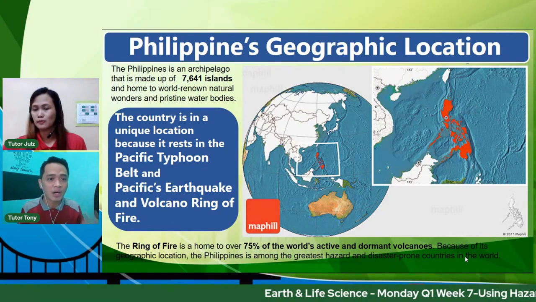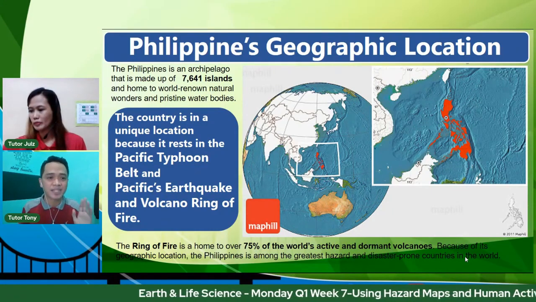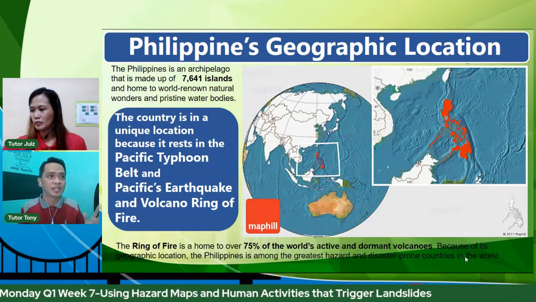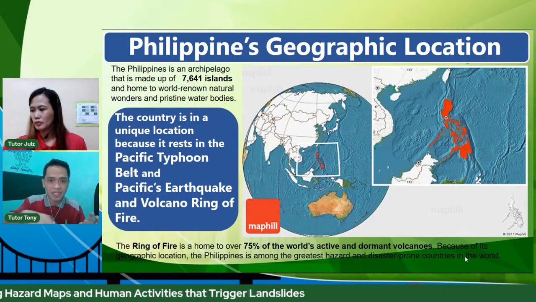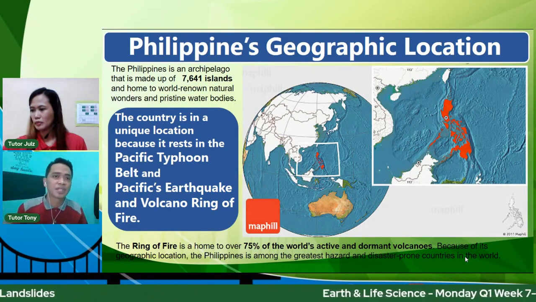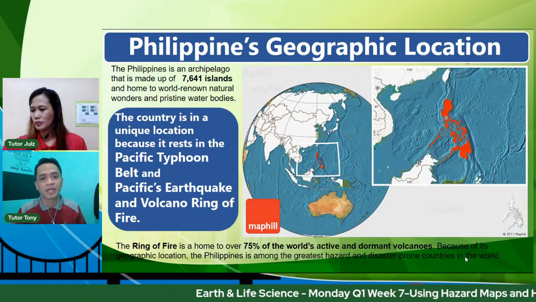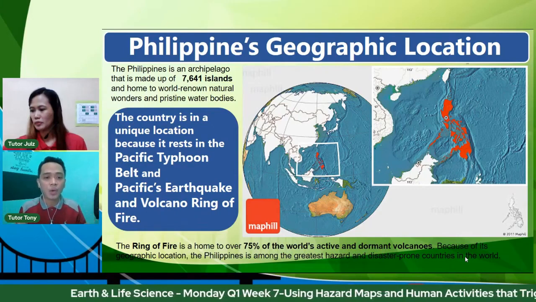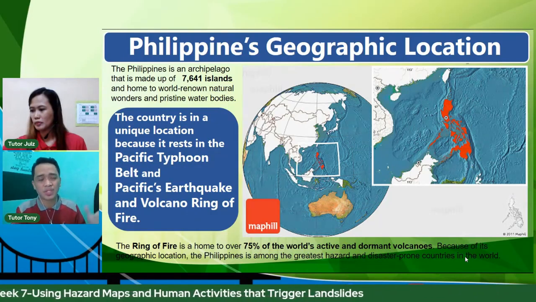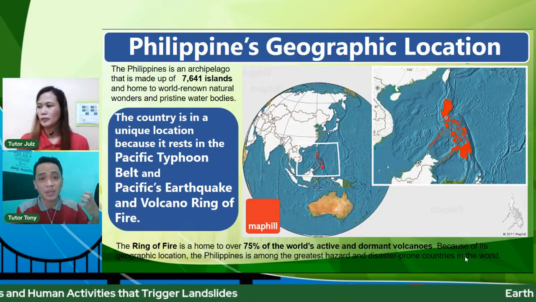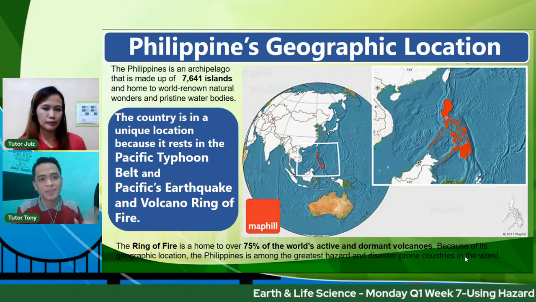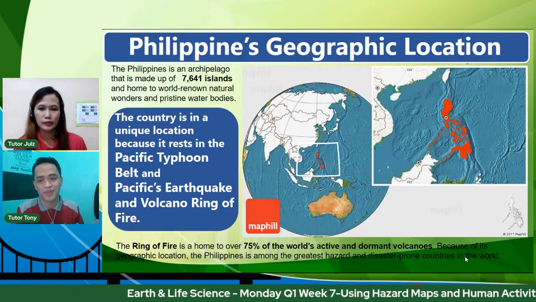Another is that we are also located in the so-called Pacific Earthquake and Volcano Ring of Fire, in short, the Ring of Fire. It really looks like a ring. In the Pacific Ocean, it outlines different parts of Asia, including North America and South America. The Ring of Fire is said to be home to over 75% of the world's active and dormant volcanoes. Those are the reasons why we need to be more aware and more prepared for these kinds of hazards. Again, that's the Pacific Typhoon Belt and the Ring of Fire.